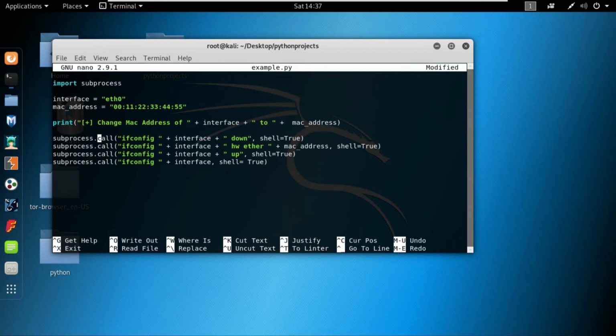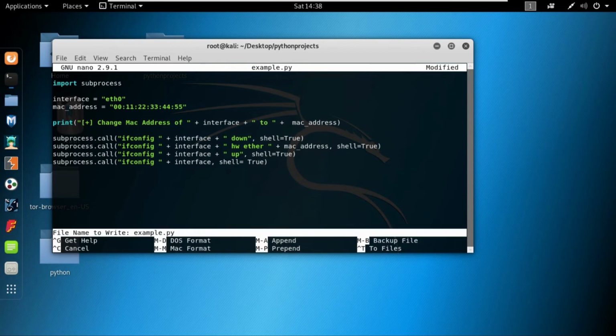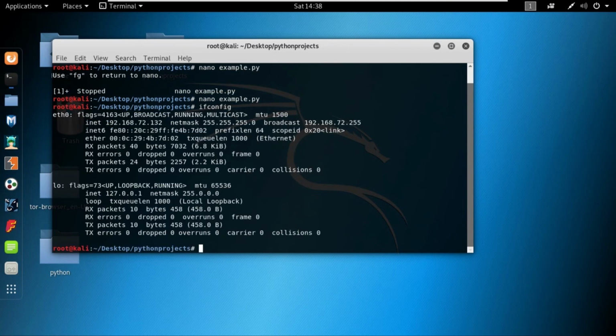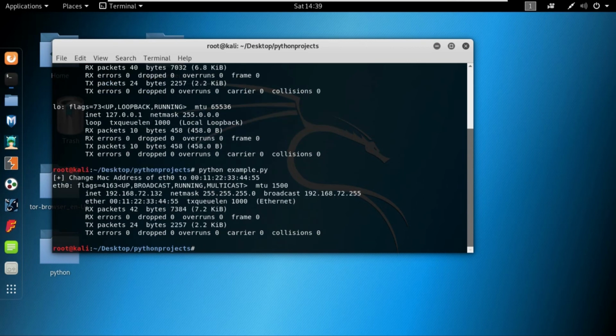So let's save the program and run it and see whether it works or not. The first thing I will do is write ifconfig in order to check the MAC address of eth0. The MAC address of eth0 is 00:0C and so on. But let's run the Python program and then check whether it gets changed the way we specified. Once I run the MAC changer program, you can see that our MAC address has been changed to the one specified. So let's go to the code once more and see what we did.